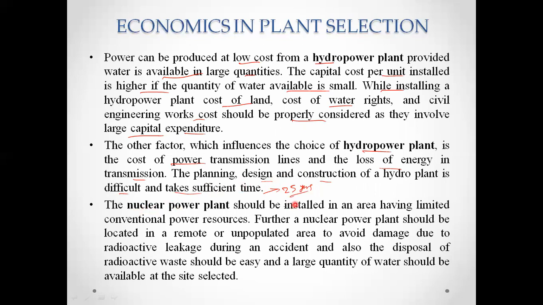Then for the nuclear power plant, it should be installed in an area having limited conventional power resources. The nuclear power plant should also be located in a remote or unpopulated area. In case of radioactive leakage, to avoid the damage, we have to use the nuclear power plant in an unpopulated area. Otherwise, it will cause an accident.